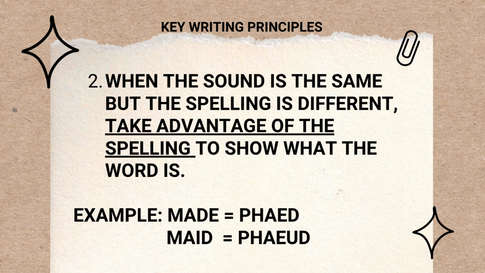So it is advised to take advantage of the spelling. For the word maid, MAID, you write it by its spelling: initial M, the long A, the AI, and the final D. And the other one is made: initial M, vowels AE, and final D.